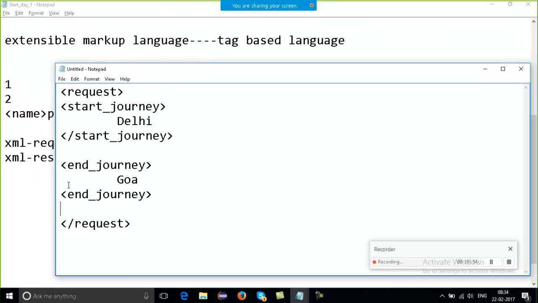I want to travel. Many more conditions you can write, such as on which date you want to go.